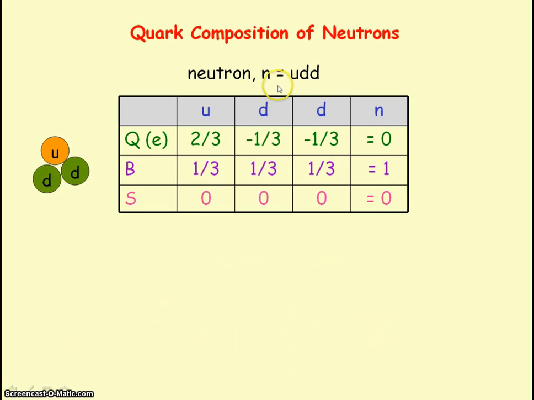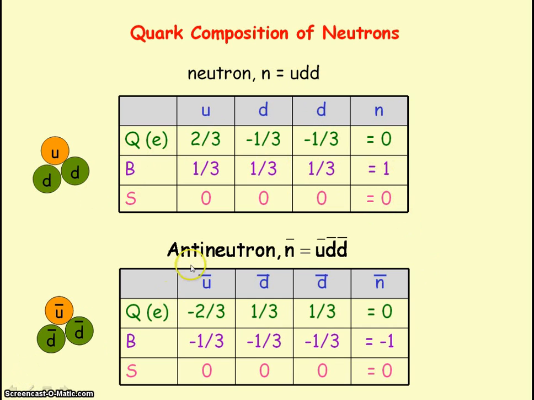The quark structure of a neutron is up, down, down, because this combination of quarks will give you an overall charge of 0 for the neutron, a baryon number of 1, and a strangeness of 0. The antineutron has a quark structure of anti-up, anti-down, anti-down, and again to give the opposite charge, baryon number, and strangeness to that of the neutron.